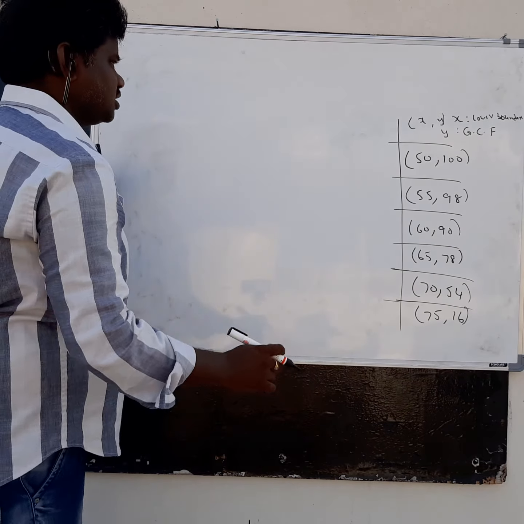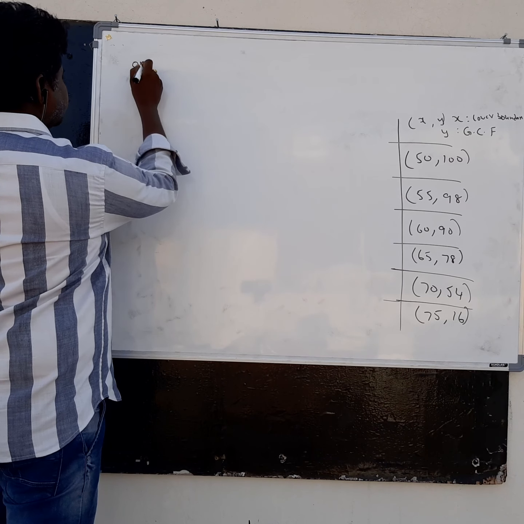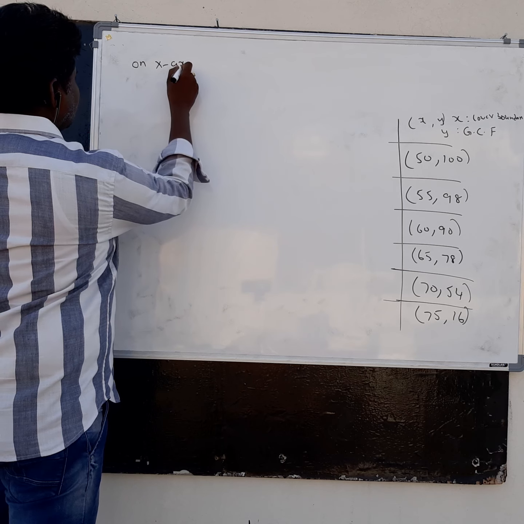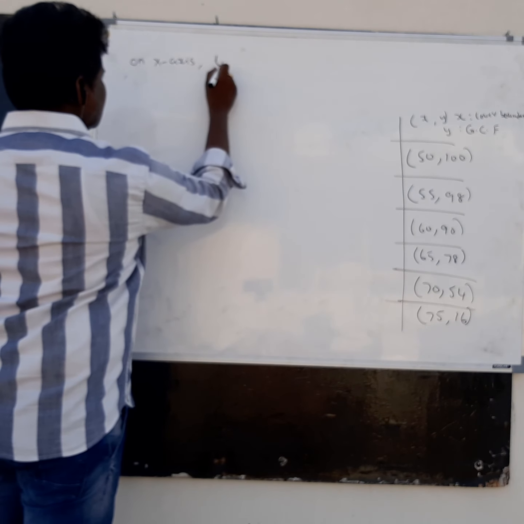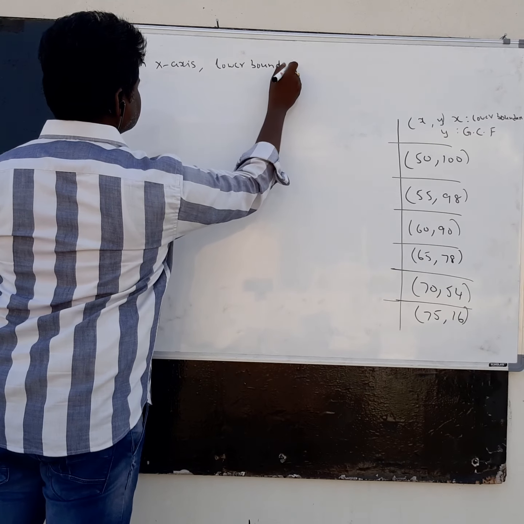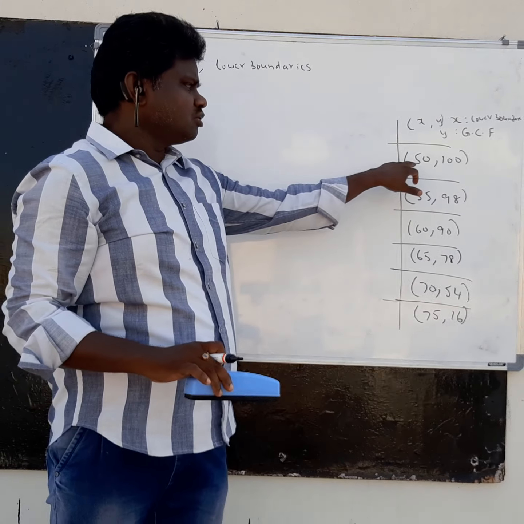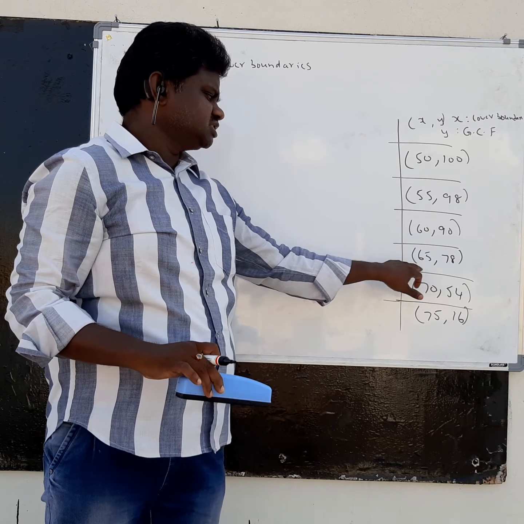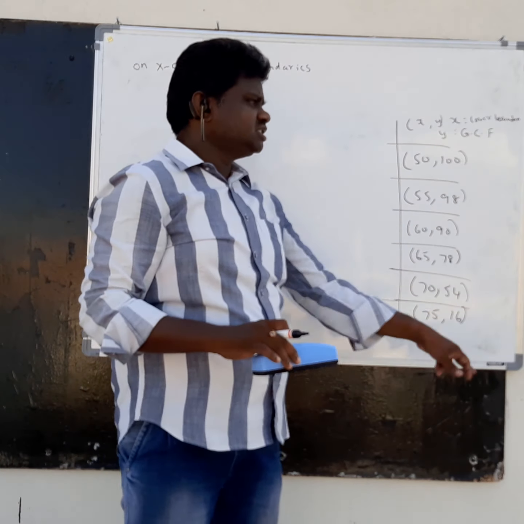As I already told, on the x-axis you take the lower boundaries: 50, 55, 60, 65, 70, 75. And on the y-axis you have to take GCF.